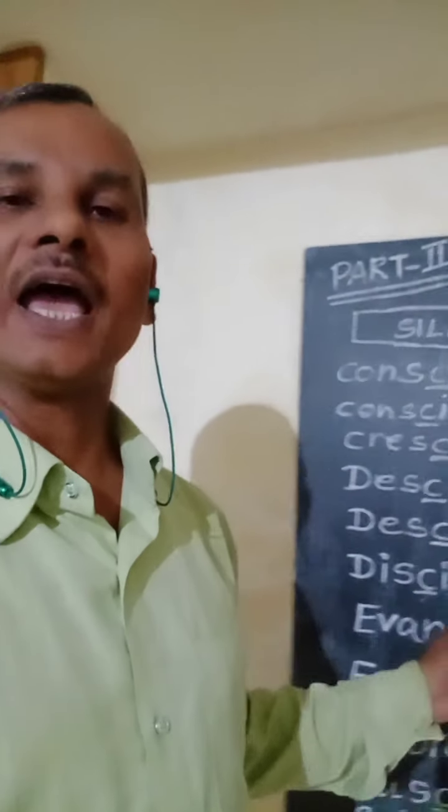On some other day, we learned how different words are followed by some silent letters that are A and B in part 1. Hope that you enjoyed well. Today in part 2, we will see how different words are followed by silent letters. Those letters are C, D and E. Let us come to the point.